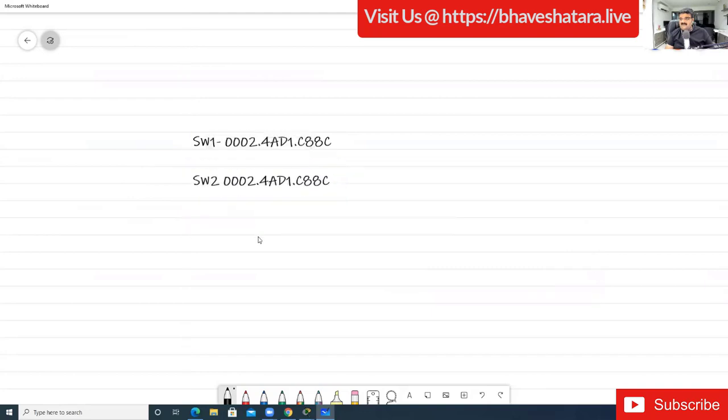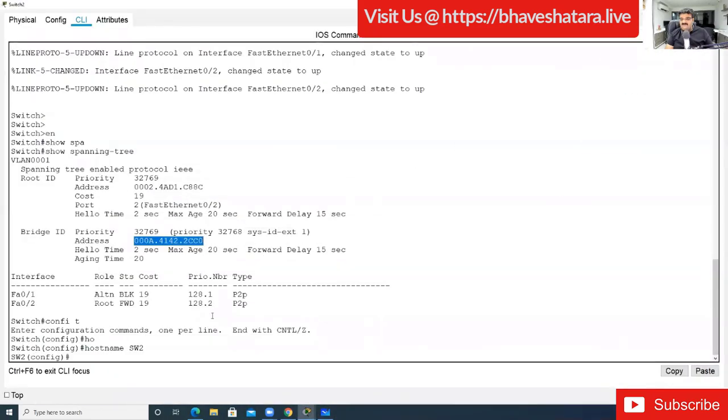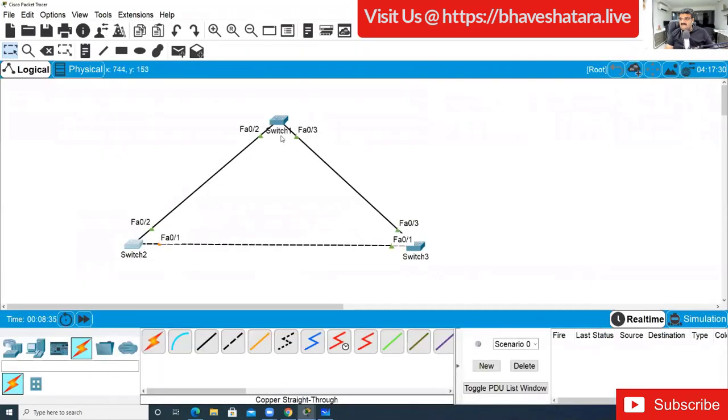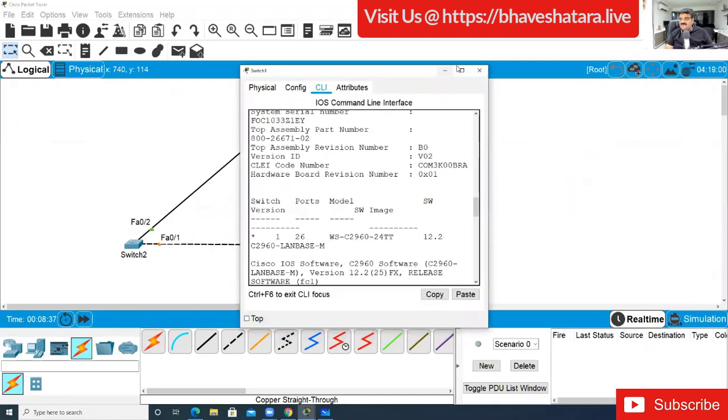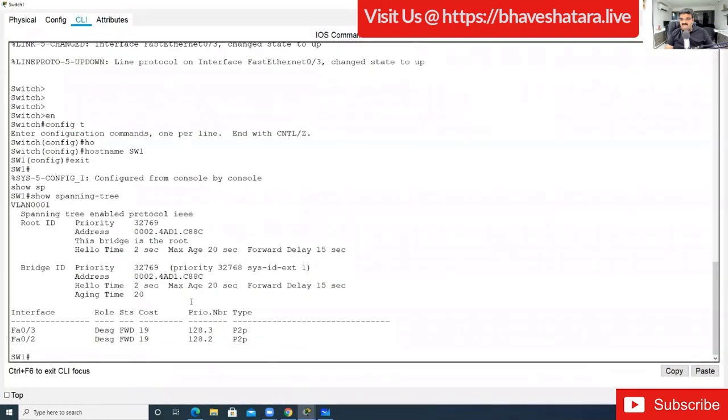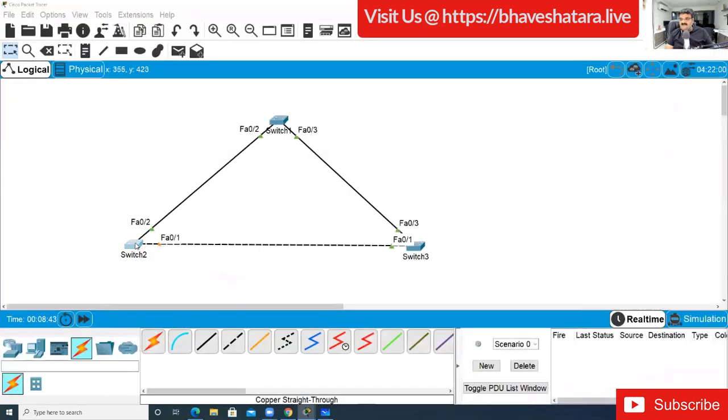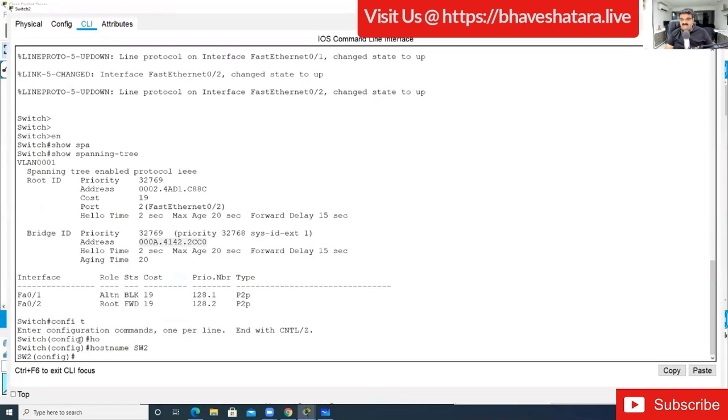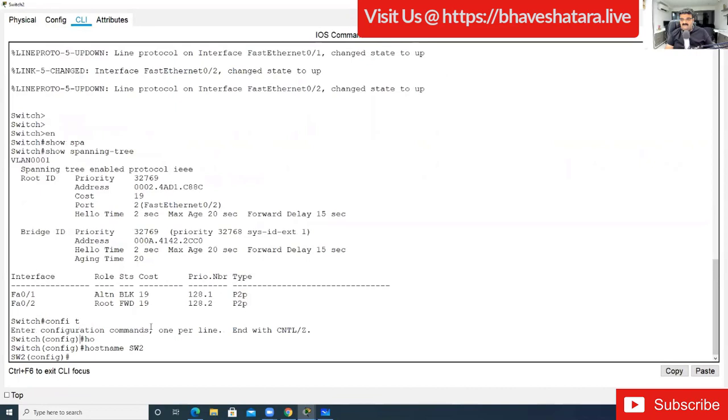Why am I getting the same MAC address? Wait, there is something confusing. I just copied the MAC address of the root. Wait, I made a mistake.